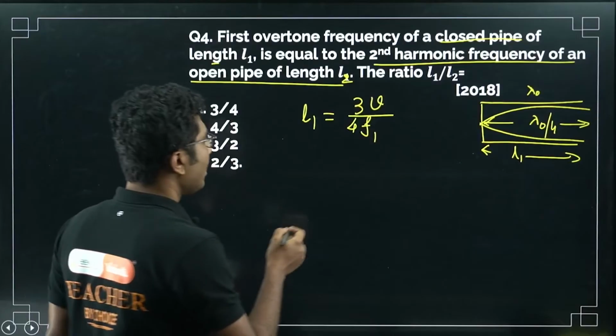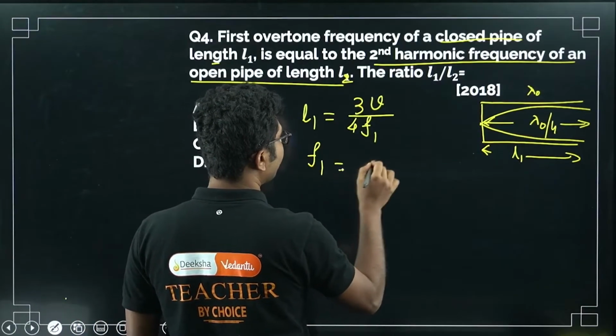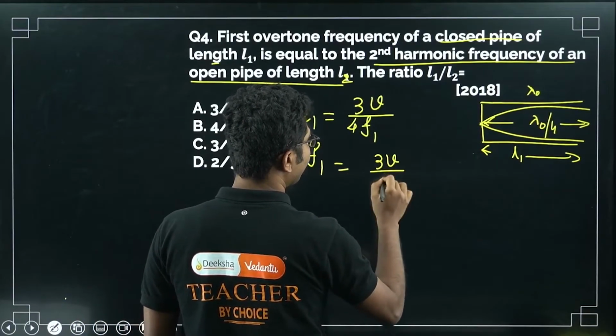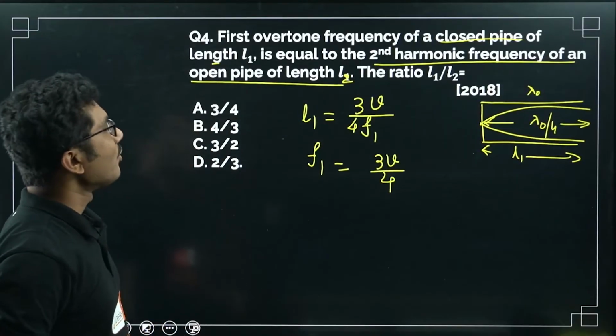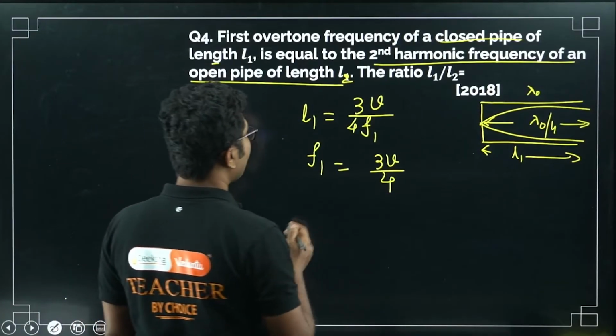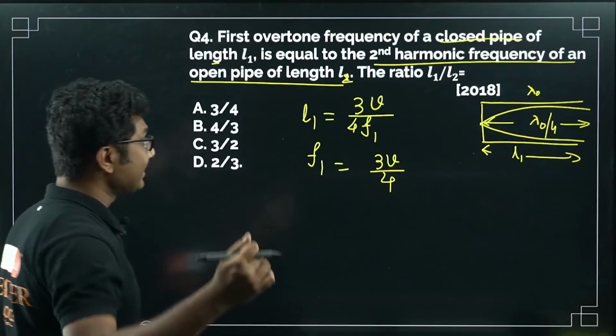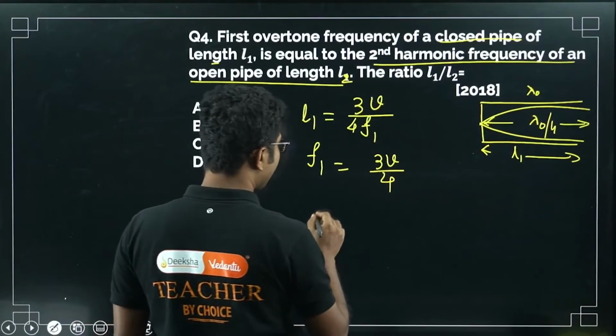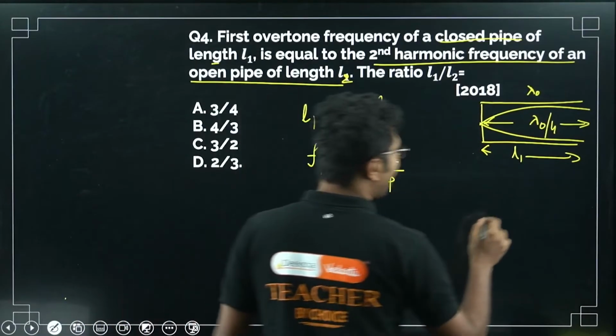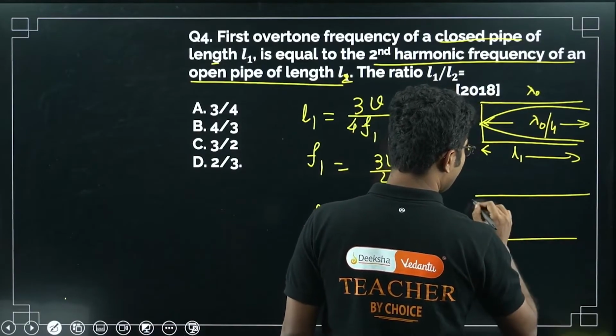So here F1 equals 3V by 4 L1. And for open pipe, the second harmonic is given by, we know this is the open pipe, so this is slightly different.